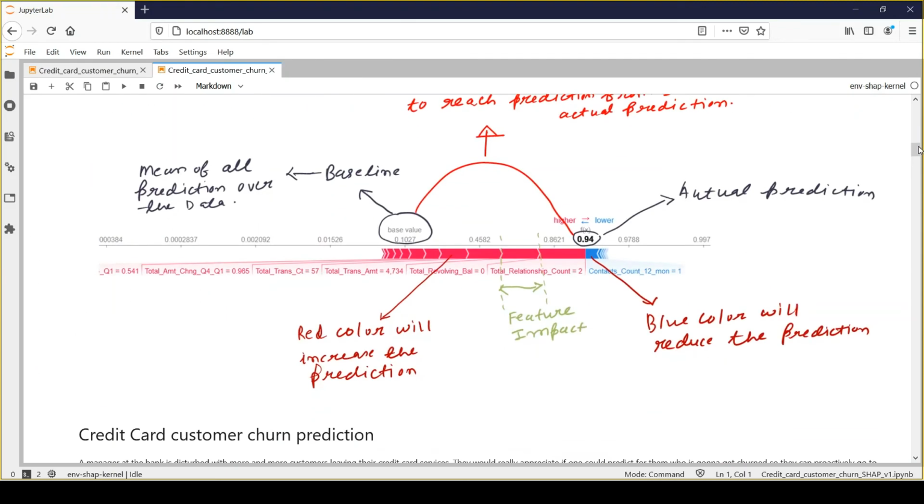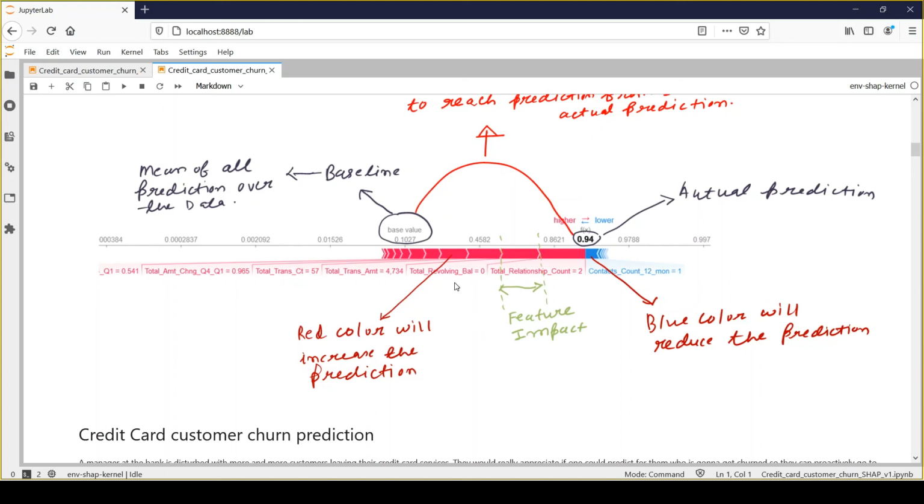And the width of each feature value represents its impact, right? So if you look carefully at all the feature values, you'll find that this total relations count has more width. So that means it has more impact towards increasing the probability score, which is 0.94.